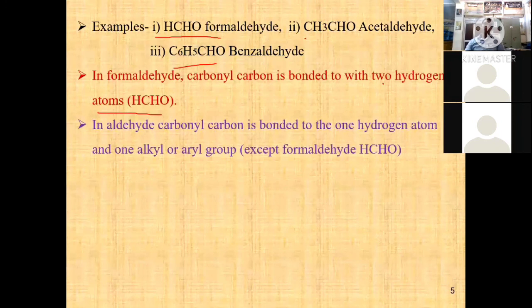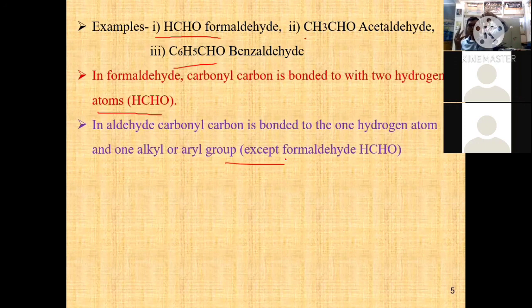In an aldehyde, the carbonyl carbon is bonded to one hydrogen atom and one alkyl or aryl group, except in formaldehyde. In other aldehydes, one hydrogen atom is replaced with an alkyl or aryl group, giving aliphatic aldehyde or aromatic aldehyde. It may be saturated or unsaturated.